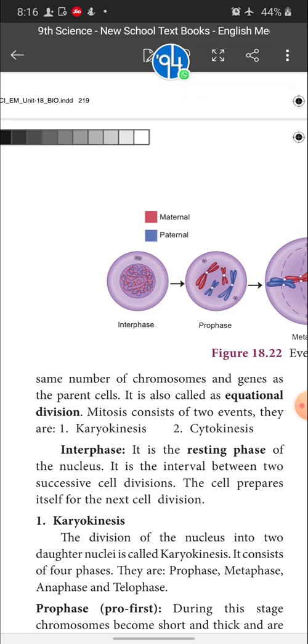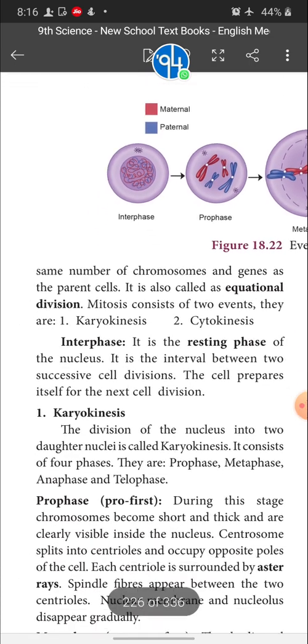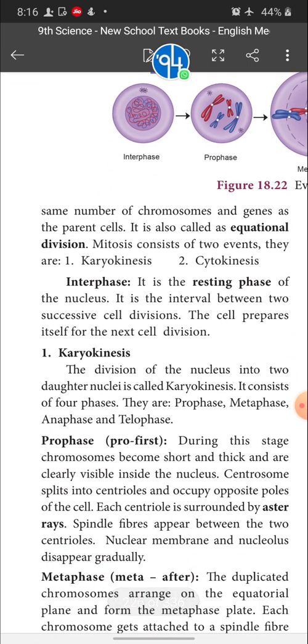Karyokinesis, karyo means nucleus, that is, nuclear division is called karyokinesis. Cytokinesis, cyto means cytoplasm, so division of cytoplasm is called cytokinesis. Okay, children, mitosis includes various phases. One is interphase, and karyokinesis includes four different phases, and then cytokinesis. So there are three stages: interphase, karyokinesis and cytokinesis.